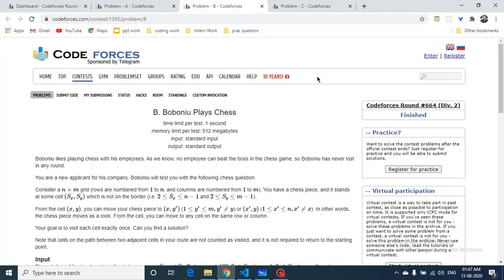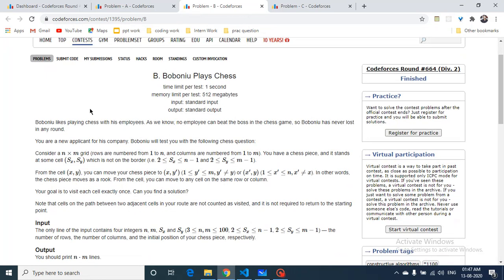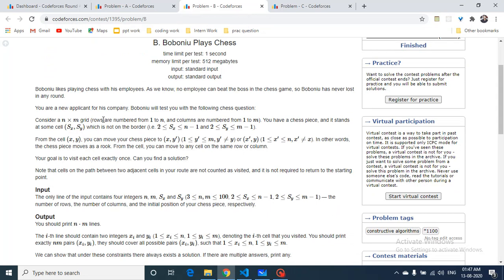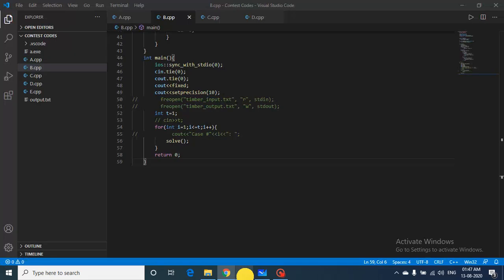Hello friends, so today we're going to discuss problem 2 from Codeforces Round 664, problem name Bob Nia plays chess. So Bob Nia likes playing chess with his employees. The question states that you are given an n cross m grid, and you place a chess piece standing at sx, sy, which is not on the border.